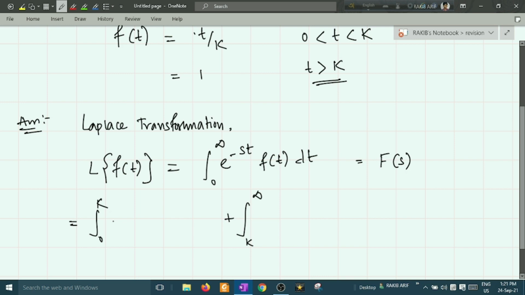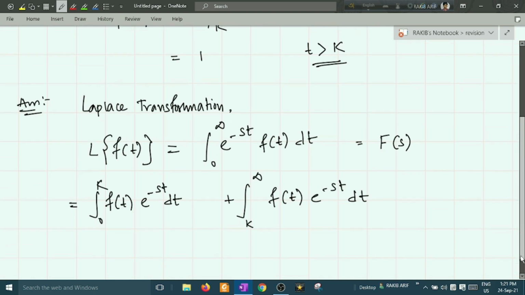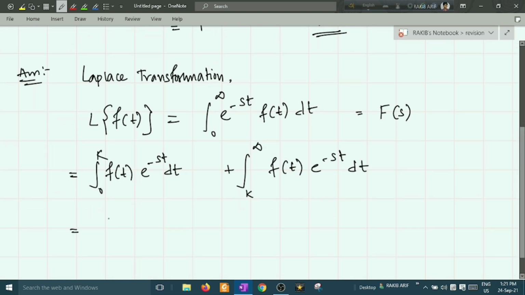So write this integration as f of t e to the power minus st dt in the first part, and here also f of t e to the power minus st dt. Okay, what is the value of f of t in this limit 0 to k?